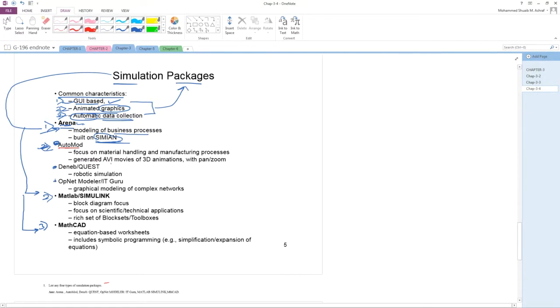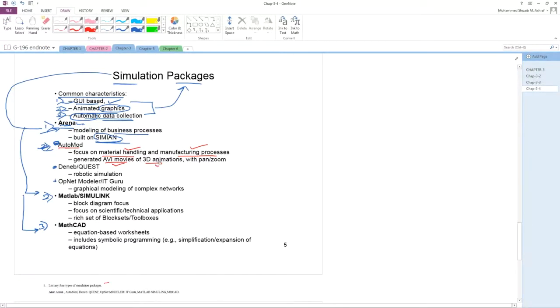Next is Automod. Automod yani it will generate AVI movies, 3D animation. Okay. And it is used for material handling and manufacturing process. Yani Automod is a simulation package which is used for material handling, manufacturing process. It will generate AVI movies.